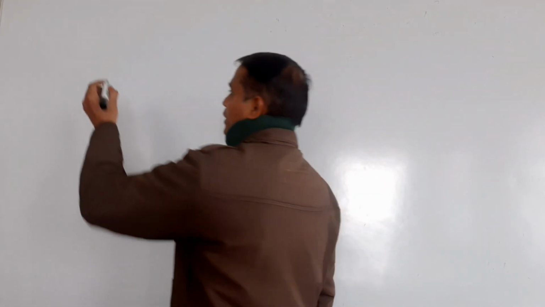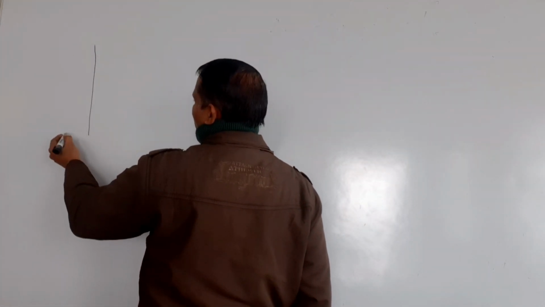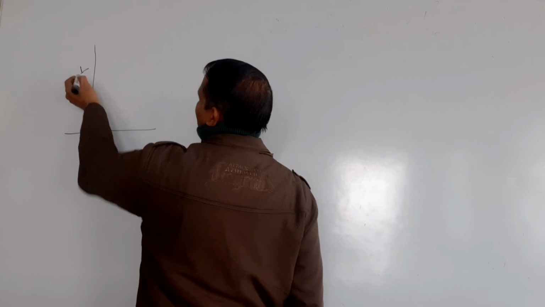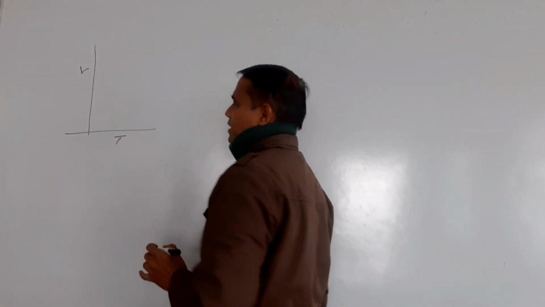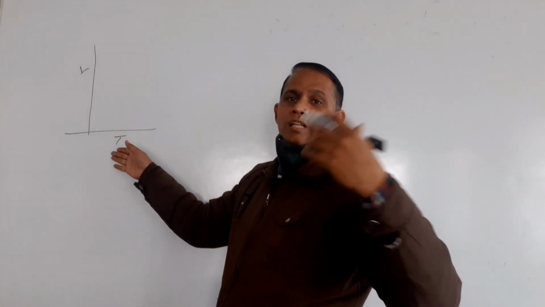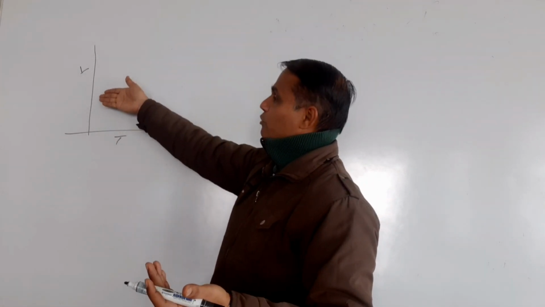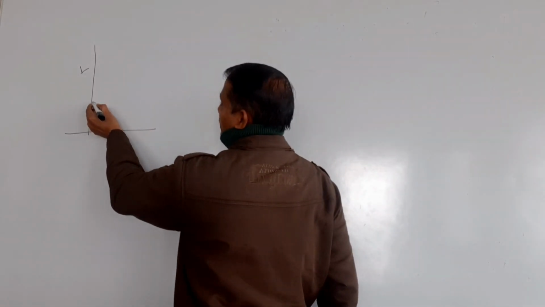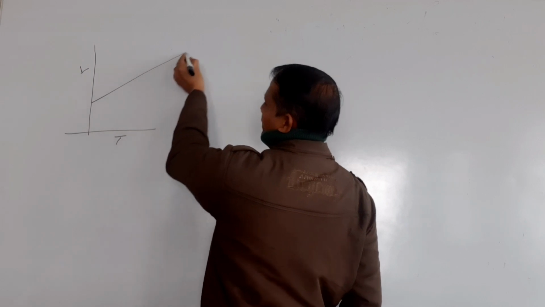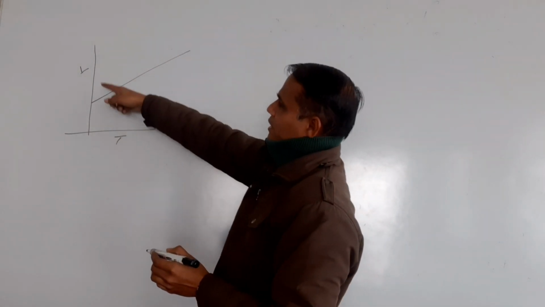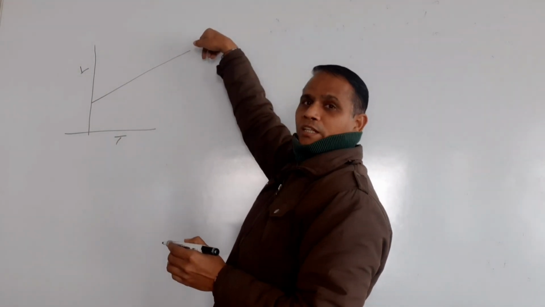See carefully. If you have volume along the y-axis and temperature along the x-axis, when I increase the temperature, the volume will go on increasing. From here I am increasing the temperature, and at the same time the volume also increases.